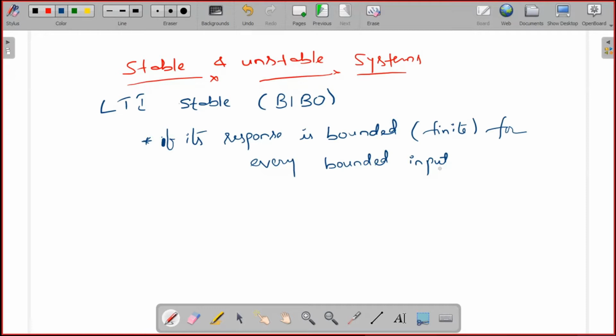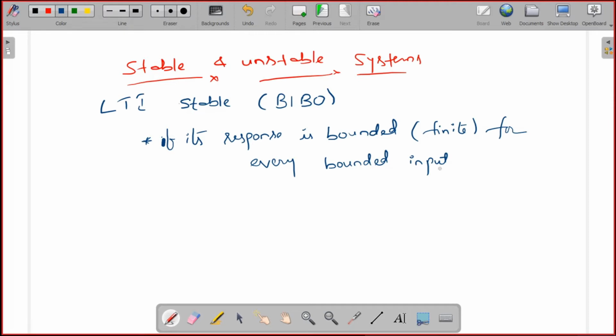Let's see what the condition is, how we'll check whether the response of the system is finite or infinite. This is not only at 1 or 2 time instances. We need to check the entire interval from minus infinity to plus infinity.